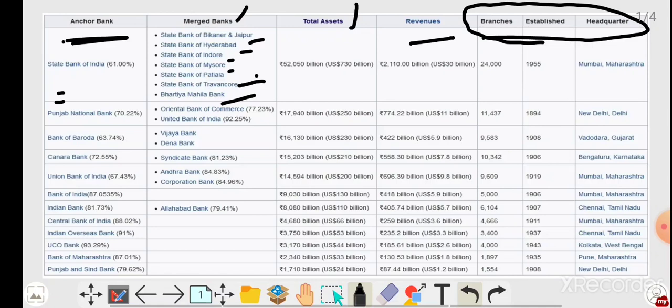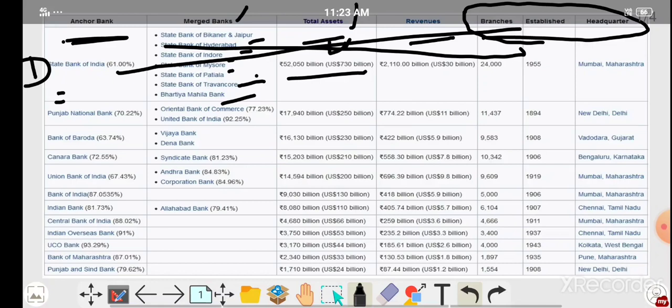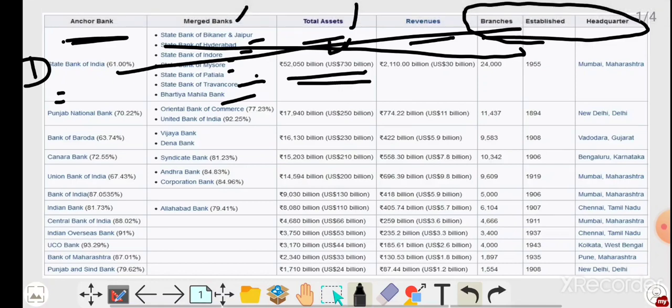If State Bank of India were there in IBPS, it would be the better option, but it is not there. So the first one, asset-wise, is State Bank of India, but it is not in IBPS, so leave it. If IBPS had included SBI, we would have given this as the first option, but unfortunately IBPS has not included State Bank of India, so leave it.